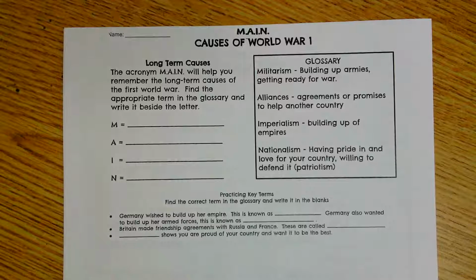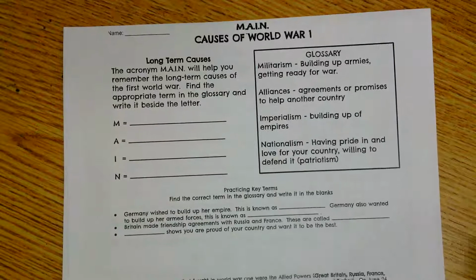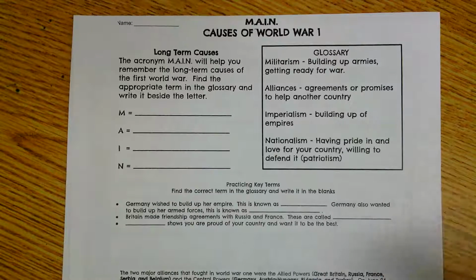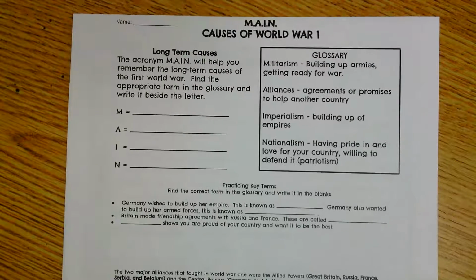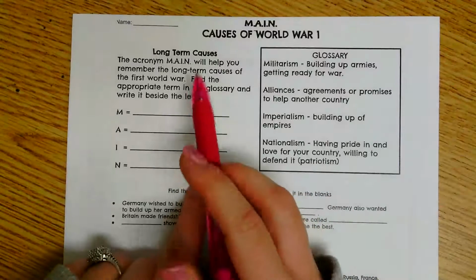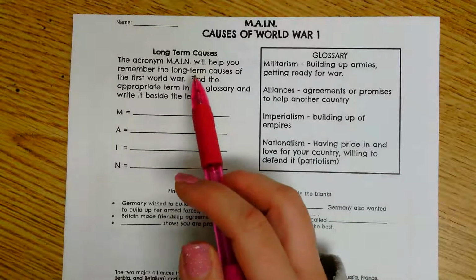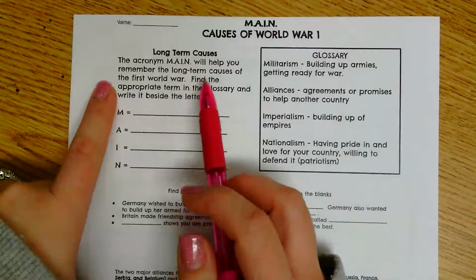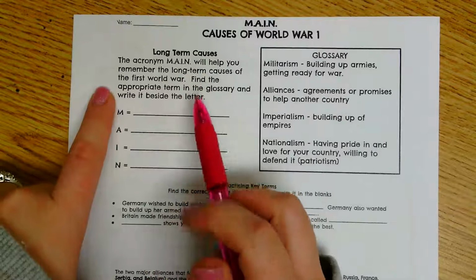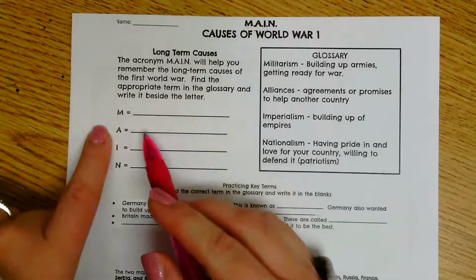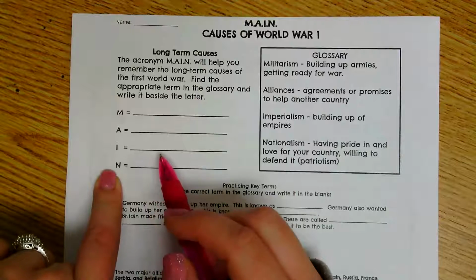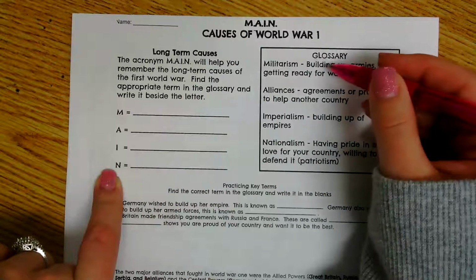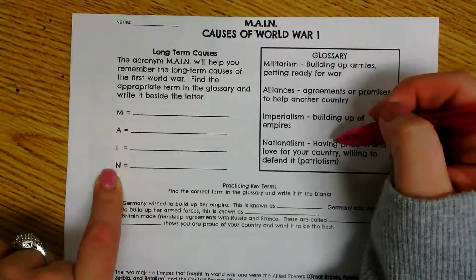I'm going to go through the World War I review worksheet with you, so follow along with me and fill yours in as we go through it. All right, so at the top, you see long-term causes of World War I. We're using the acronym MAIN to help you remember what these causes are. If you look right here, we have a blank next to each of the letters. If I look right here, it already has the words I'm going to need and what they mean.